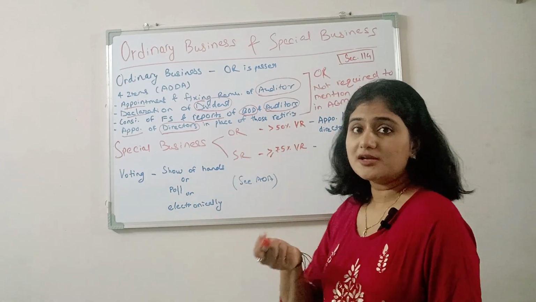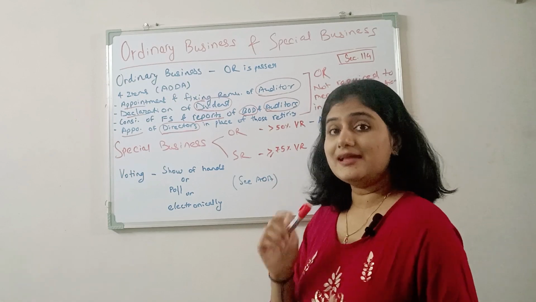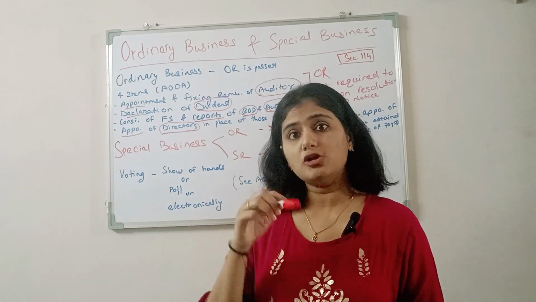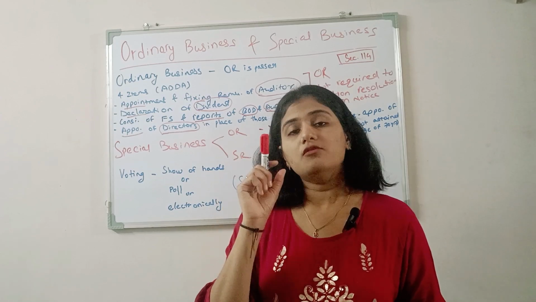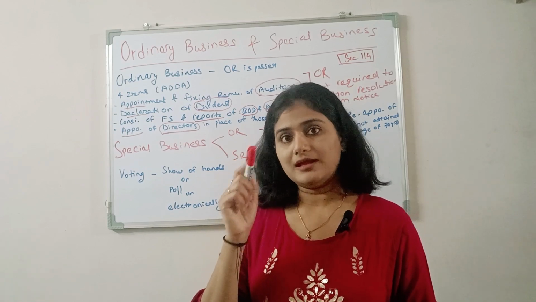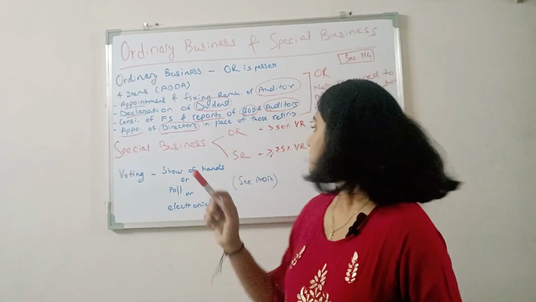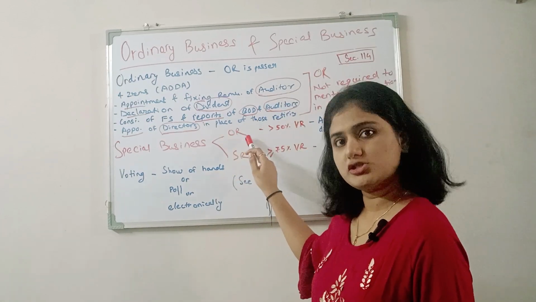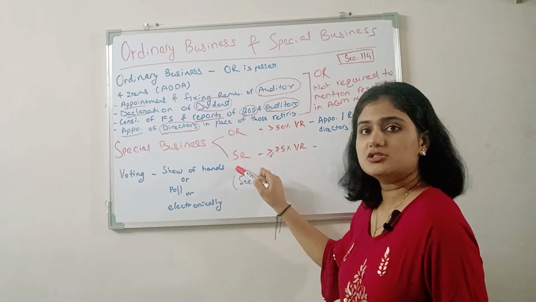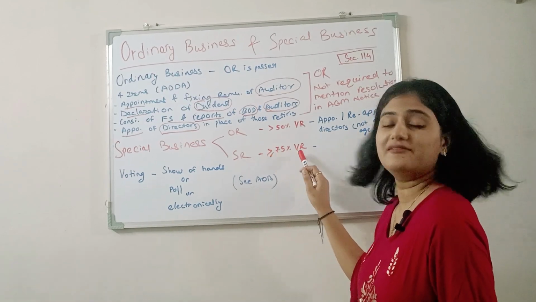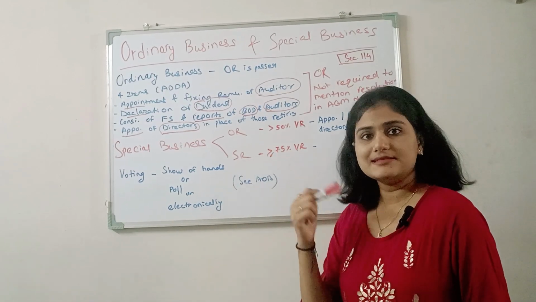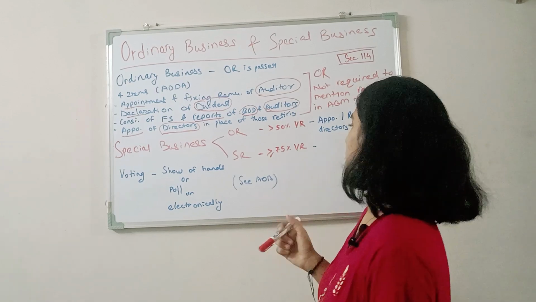What is considered an ordinary resolution? When the votes in favor are more than 50%, that is, voting rights in favor are more than 50%, then it is considered that the ordinary resolution is approved. And a special resolution, when the voting rights in favor are more than or equal to 75%. In such a case, it is considered that the special resolution is approved.